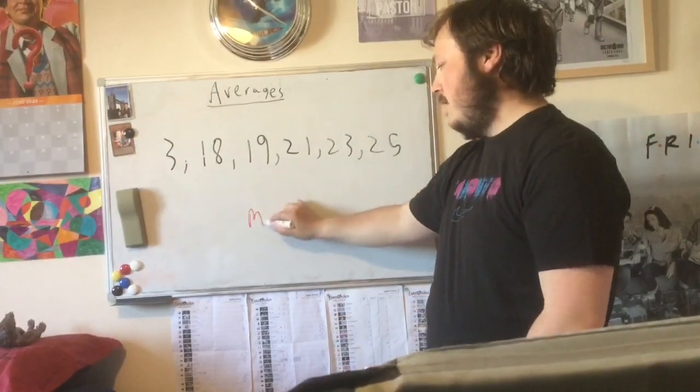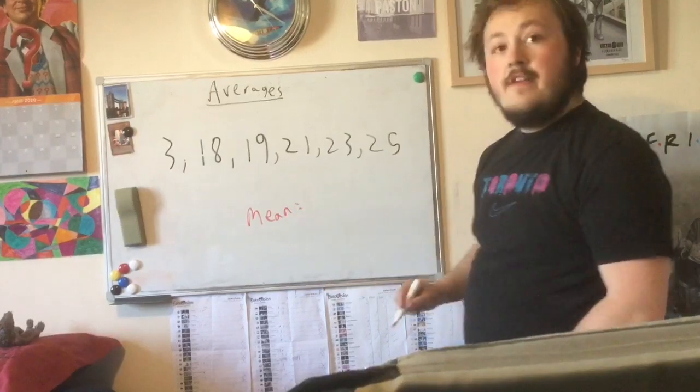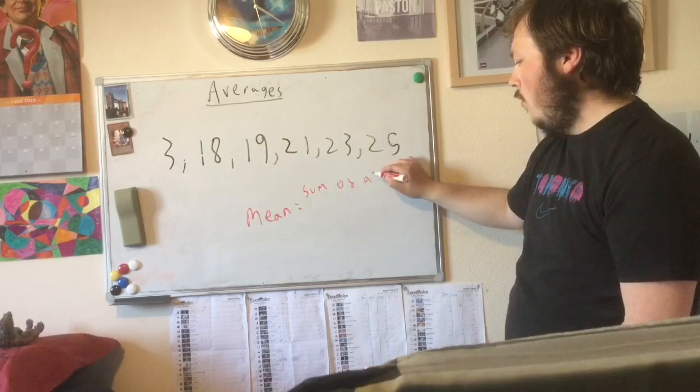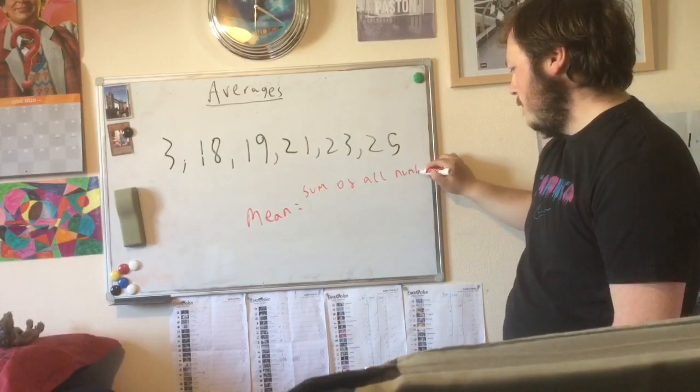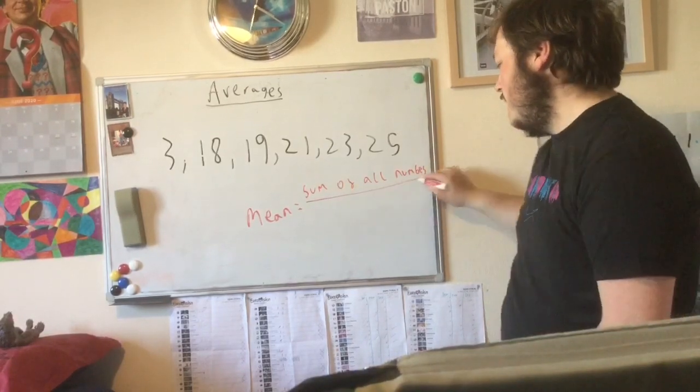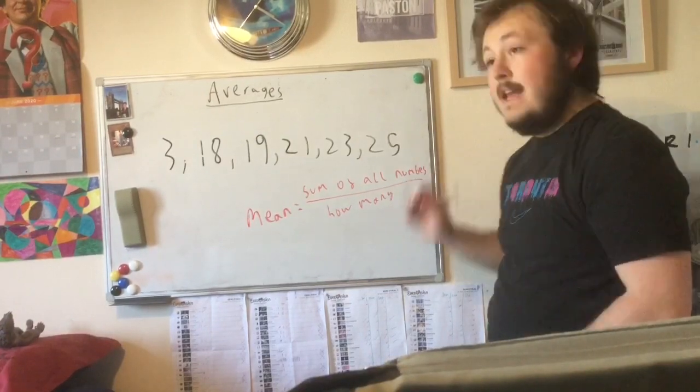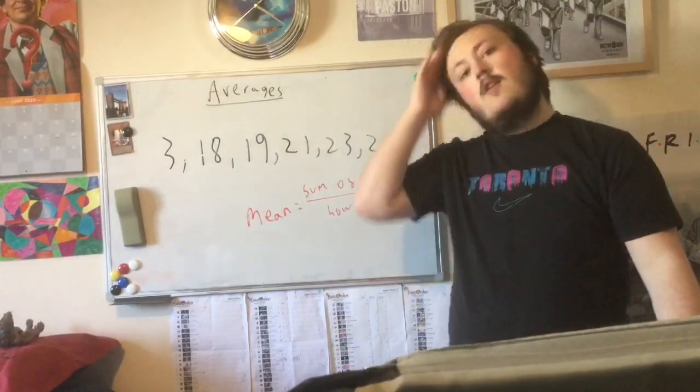The mean. And this basically means the sum of all numbers divided by how many there are.